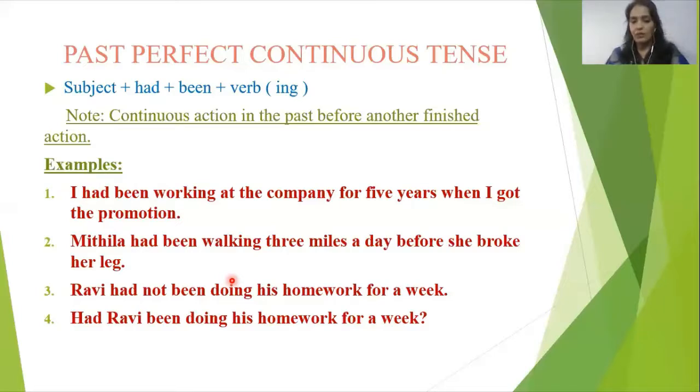Yes, children, here one work or two works? Yes, of course, only one work. Ravi had not been doing his homework for a week. Here only one work has been described, while in both the previous sentences, two works, two actions were within one time. Had Ravi been doing his homework for a week? Interrogative sentence. In interrogative, we just have to bring this helping verb to the beginning. Had plus subject plus been, then verb form, and then object.